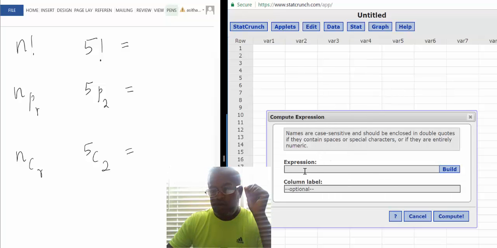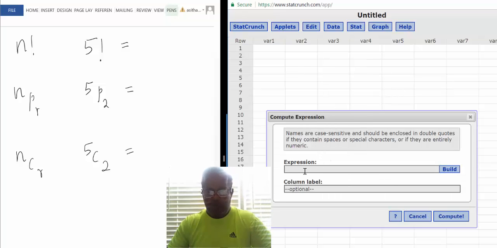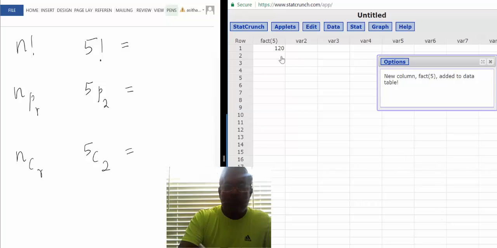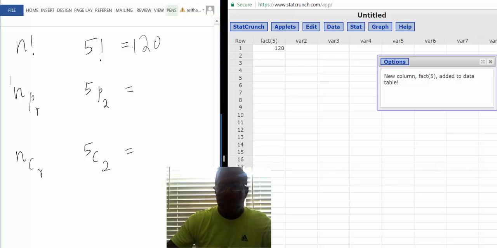Now for factorial, you write the first four letters, F-A-C-T, factorial, in parentheses 5, and then press Compute, and it will give you the answer. You get 120. So the factorial of 5 is equal to 120.